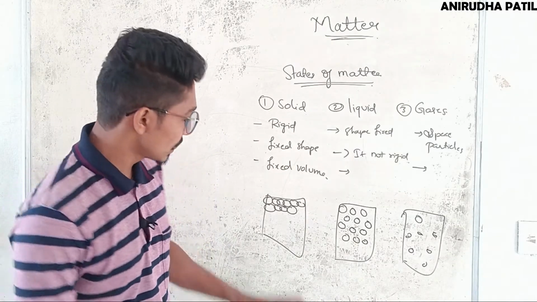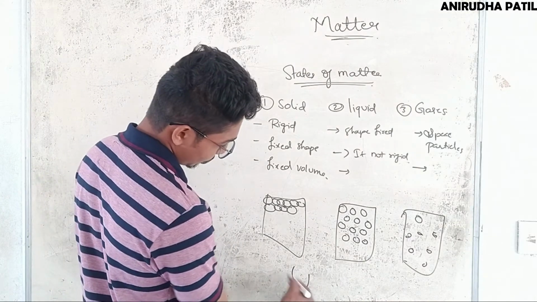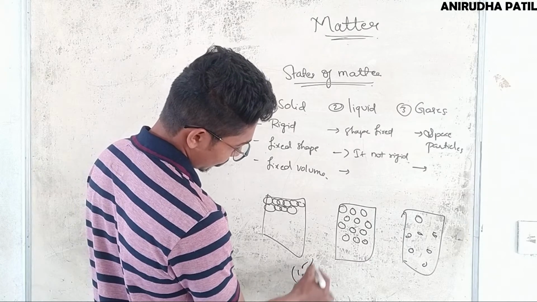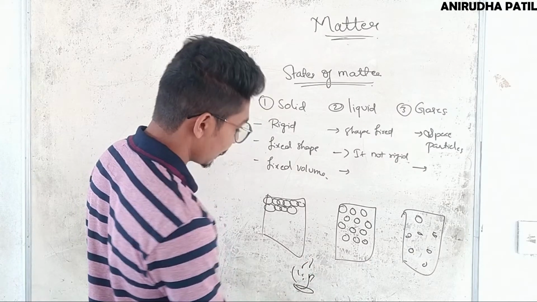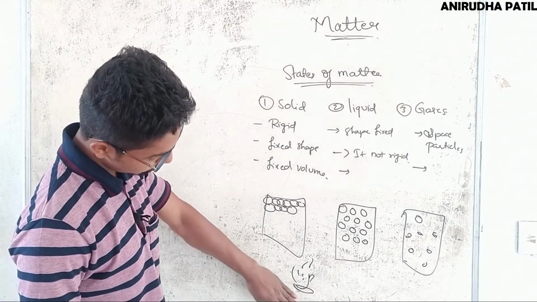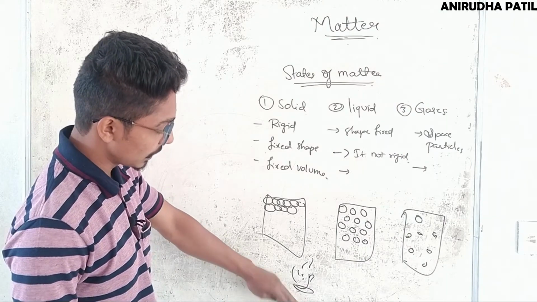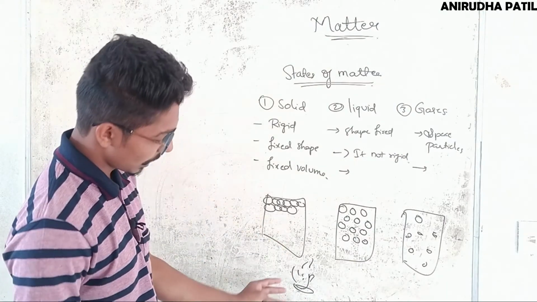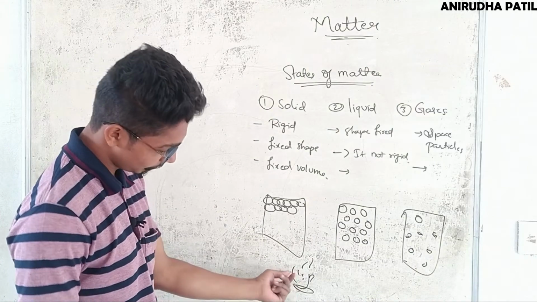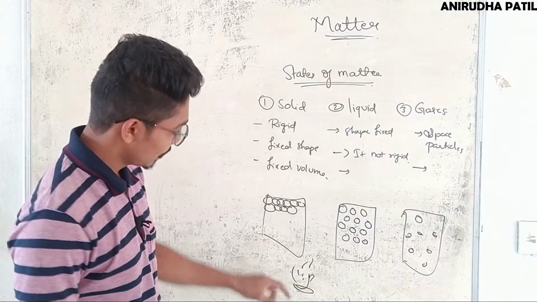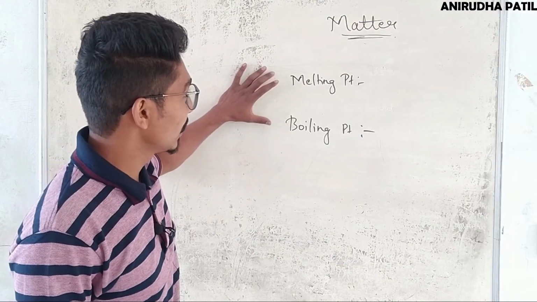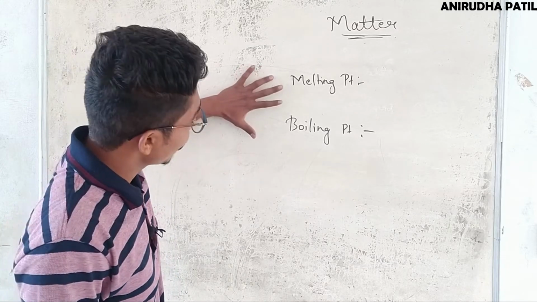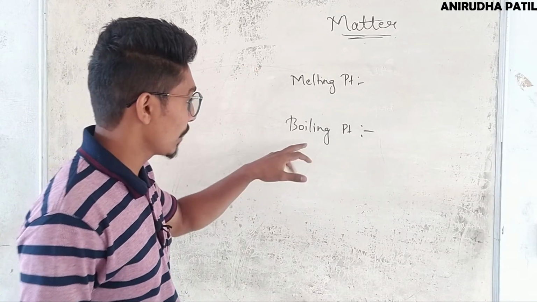The best example I can give is to consider a cup of hot tea. Okay, this is a cup. Now the outermost cup is made up of solid, and inside there is a liquid, and the tea is hot, right? So it gives gases. So there are two concepts regarding the matter, based on that: one is melting point and one is boiling point.